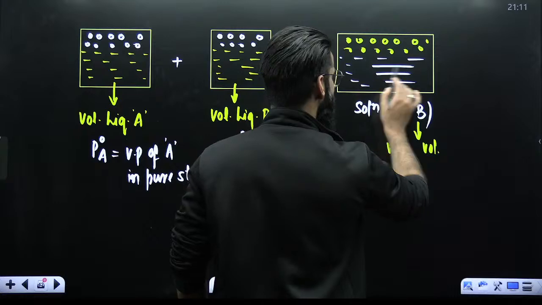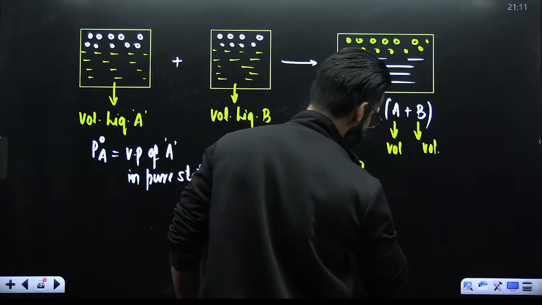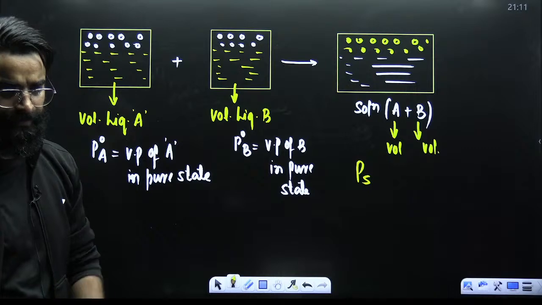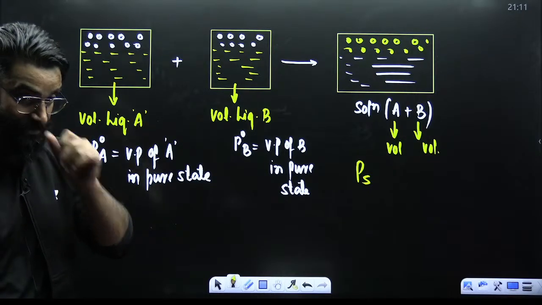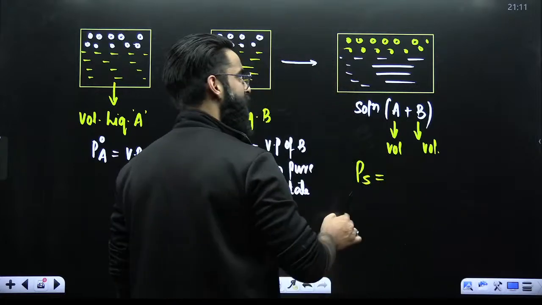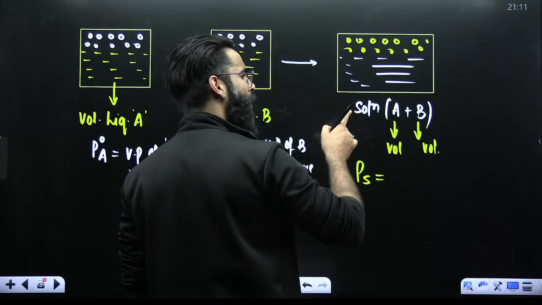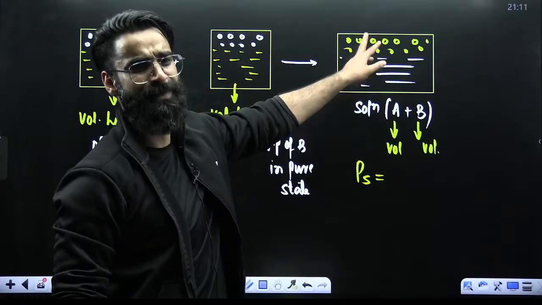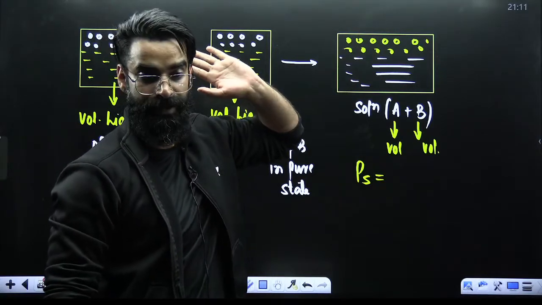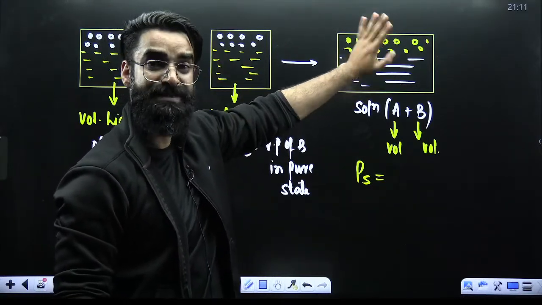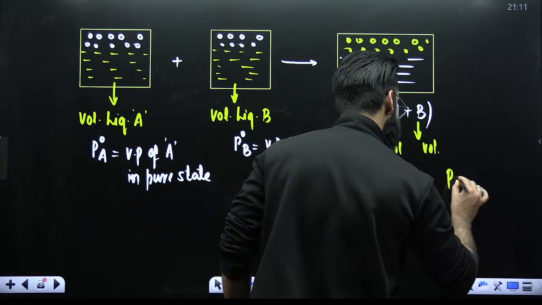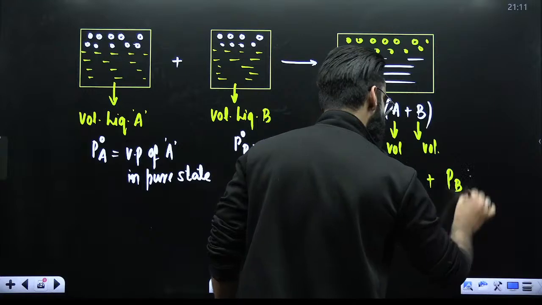Let the vapor pressure of this solution be PS. PS represents the vapor pressure of the solution, right? The vapor pressure of the solution, is it only going to be due to the vapors of A or vapors of B, or both would have contributed? I would say vapor pressure of the solution would be due to the vapors of A as well as vapors of B, right?